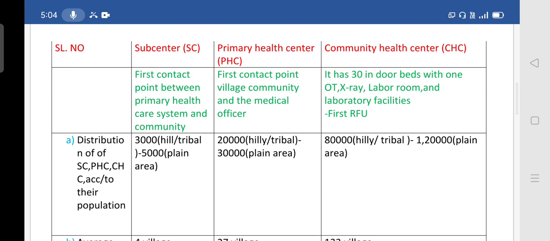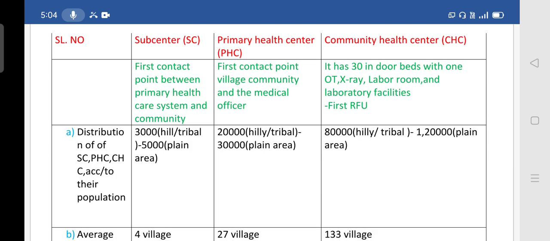The sub-center is the first contact point between the primary health care system and the community. Then the primary health center, PHC, is the first contact point between the village community and the medical officer. Then the community health center, CHC, has 30 indoor beds with one OT, X-ray, labor room, and laboratory facilities. The community health center is also known as the first referral unit.